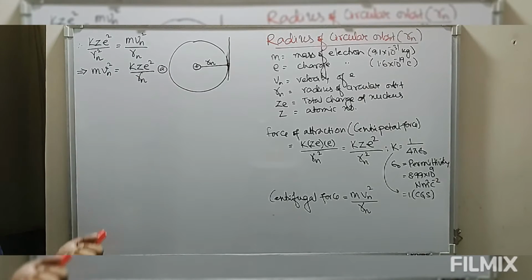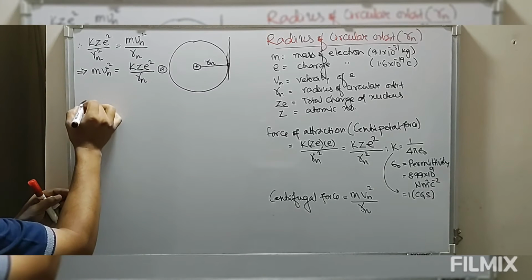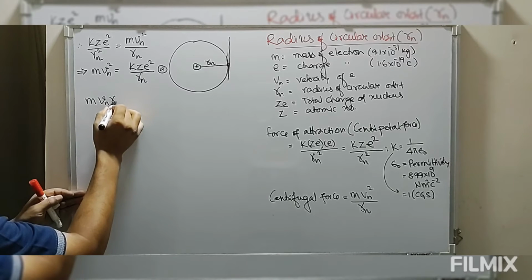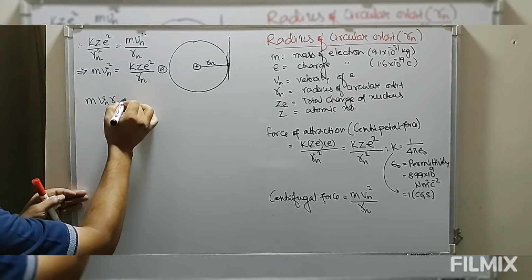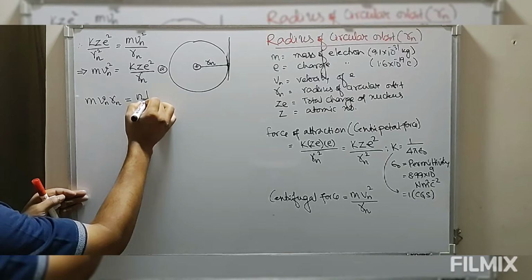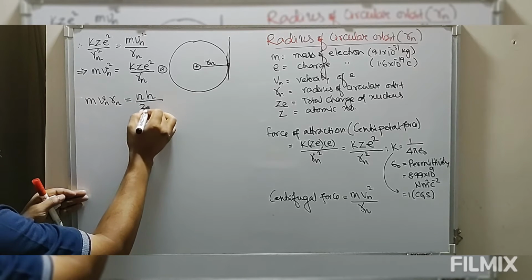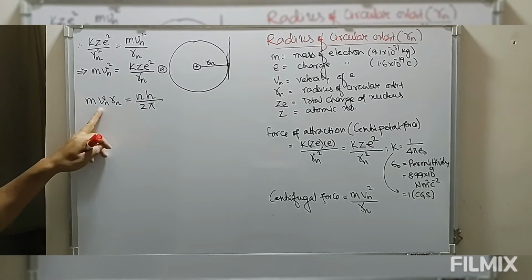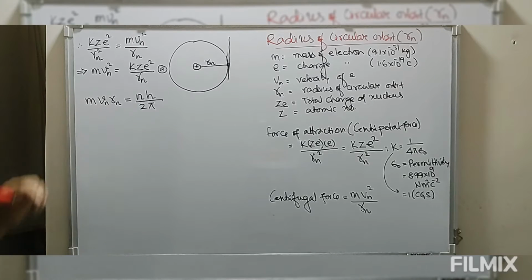Now we have just seen one of the most important postulates of Bohr, that is the angular momentum condition. So we have m v Rn, that is the angular momentum, which is equal to n h by 2 pi. So we have this angular momentum condition here.